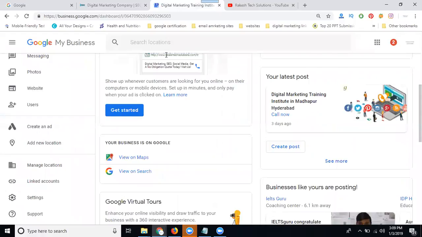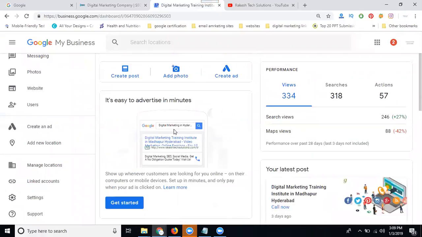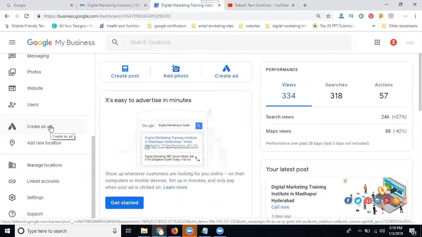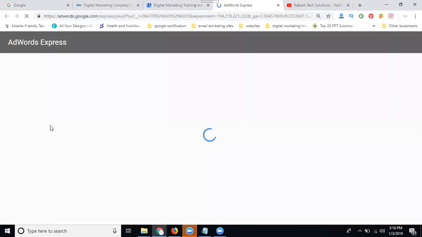First of all, go to your Google Maps. The option is called create ad. Why can we go for mapping? Google Ads Express is different; the ads are used for mapping only. That is called click the ad. In this, we can show a total of three types of ads.